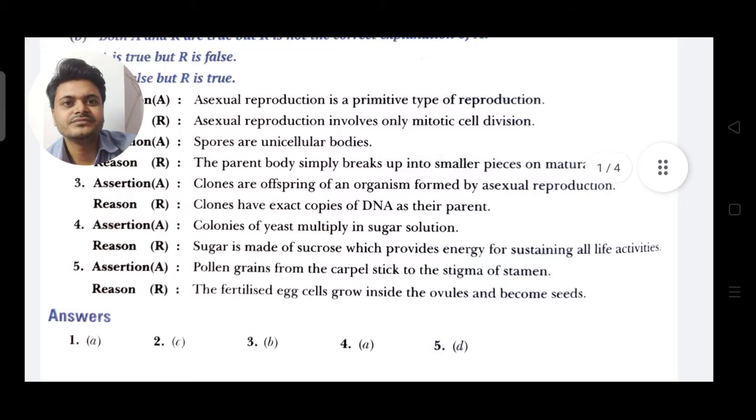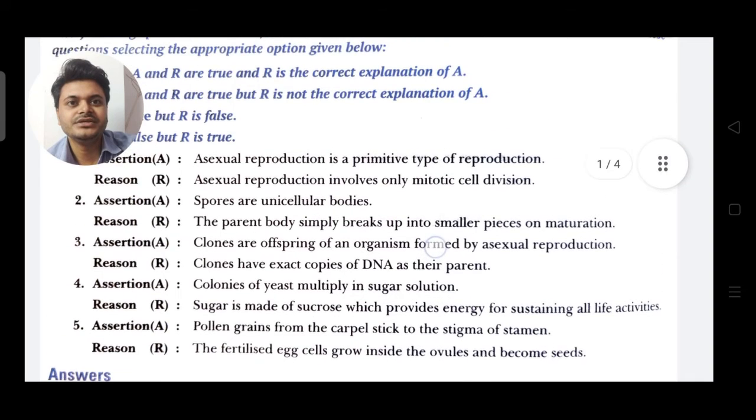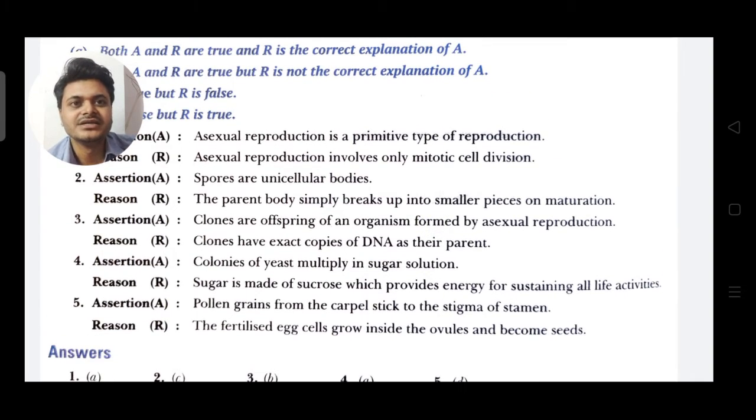Now question 3. Assertion: Clones are offsprings of an organism formed by asexual reproduction. Reason: Clones have exact copies of DNA as their parents. So this option will be B. Here assertion and reason are true and reason is not the correct explanation of A.